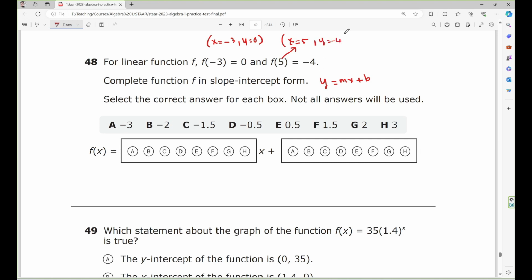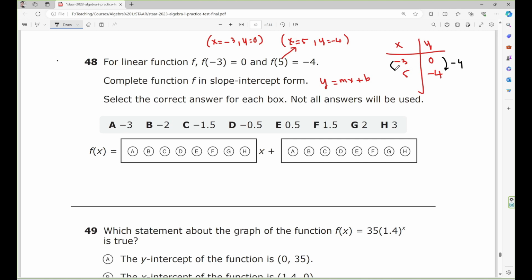So you just set a table of x and y. X equals negative 3, y equals 0. X equals 5, y equals negative 4. You either calculate it by hand or use a calculator. I just use a calculator, that's fine, or you can calculate it by hand. You need to find the slope first. The change in y should be negative 4.